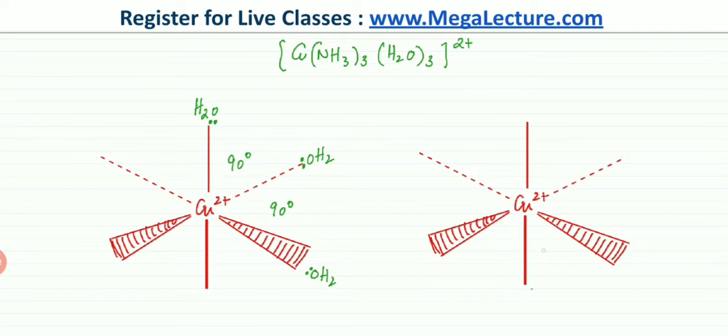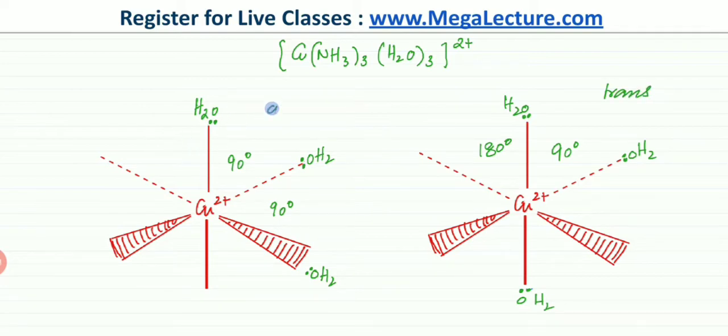The other arrangement that's possible is that the three water molecules can have an angle of 180 degrees. There could be a water molecule on the top and a water molecule at the bottom. And there could be one water molecule that would be 90 degrees apart as well. So there are angles where, for example, these two water molecules are at an angle of 90 degrees to each other. But these two water molecules are making an angle of 180 degrees. So at least two of the water molecules are making an angle of 180 degrees, which is why they're opposite to each other. So this would be called your trans version.